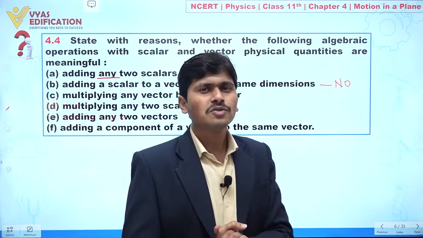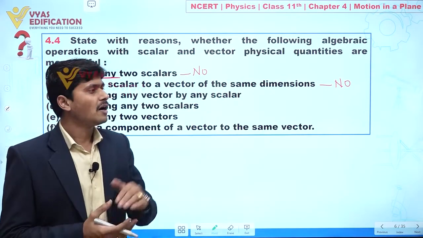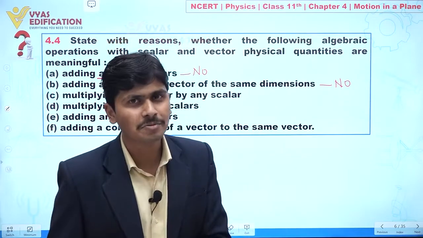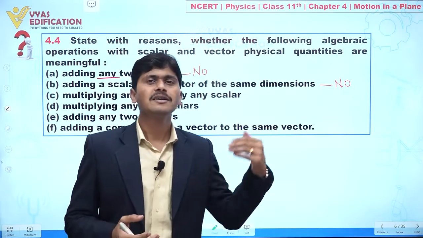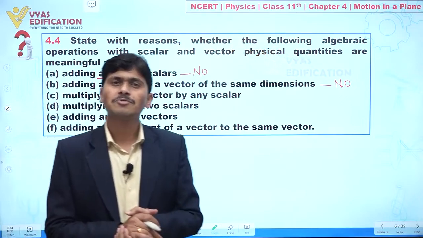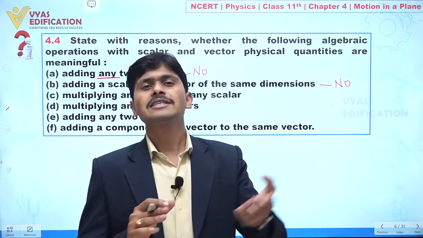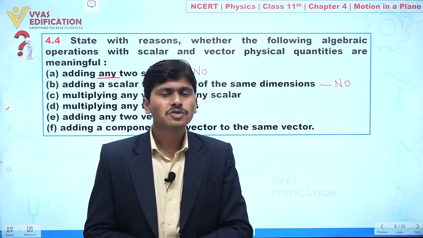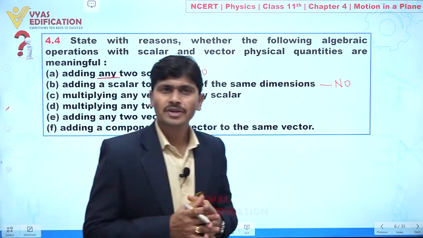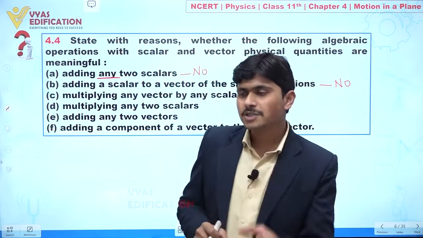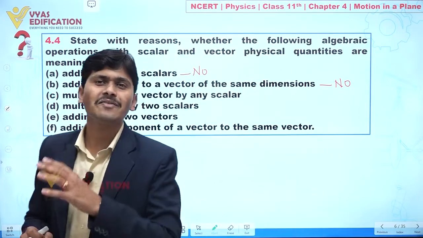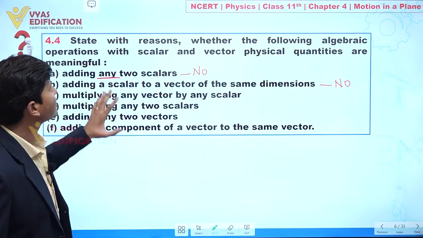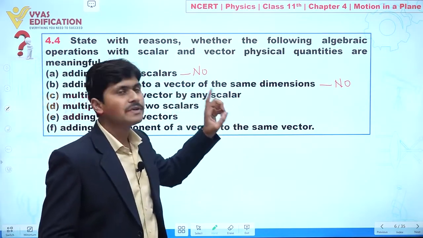Yes or no? So let's suppose a car covers a distance of 35 km, and let's suppose I say you can add this 35 km with another car that is covering 60 km but in a north direction. Clear? So now we can say this is illogical. Why? Because in the first part we do not have any idea of a direction. So we cannot add a scalar to a vector of the same dimension.